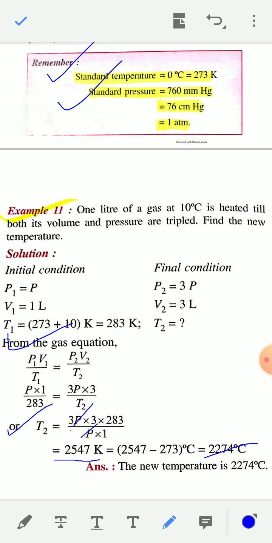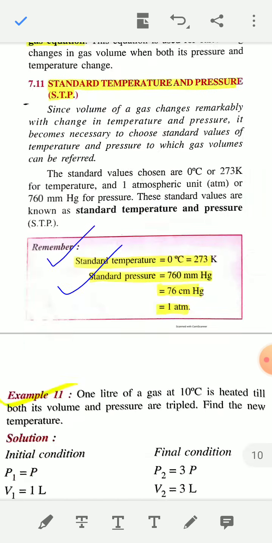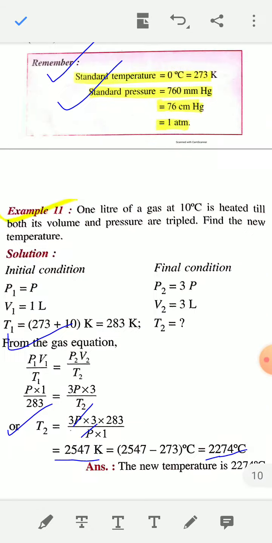Just subtract 273. So on the Celsius scale it will become 2274 degrees Celsius, and on the Kelvin scale it is 2547 Kelvin. And you have to solve such types of numerical problems based on the combined gas law equation. Okay, thank you students, this chapter is completed.